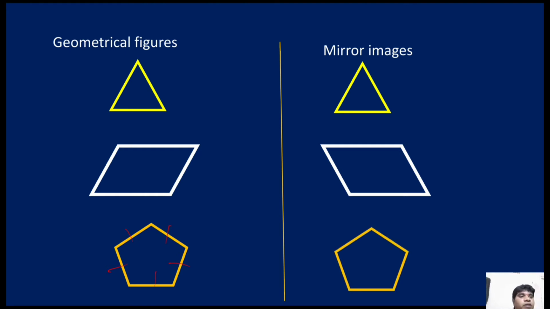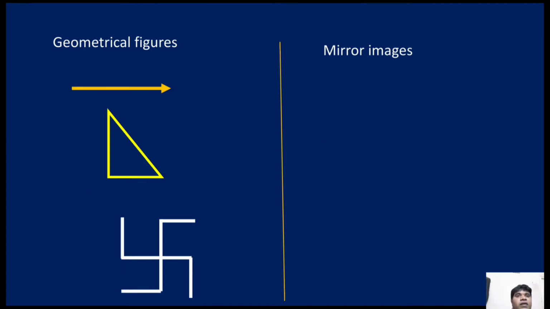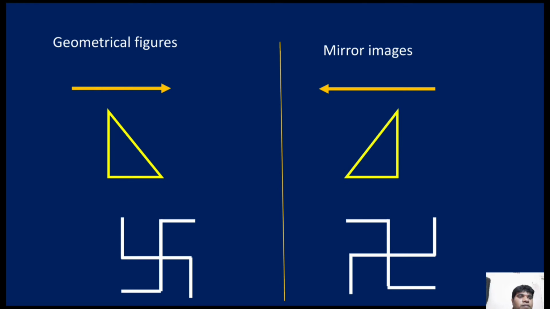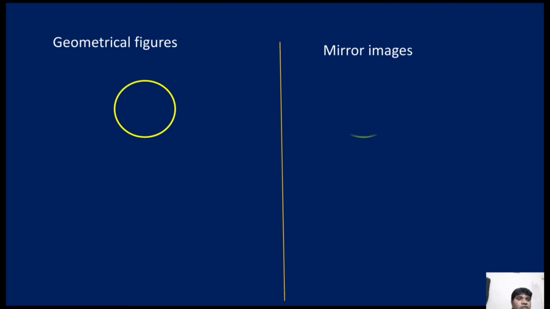Okay, some important diagrams. Geometrical figures. Look at that arrow symbol, reverse. This triangle, left becomes right, right becomes left. Swastik symbol also. Starting becomes ending. Okay, it becomes reverse. Okay, children. Next. Circle, no change.